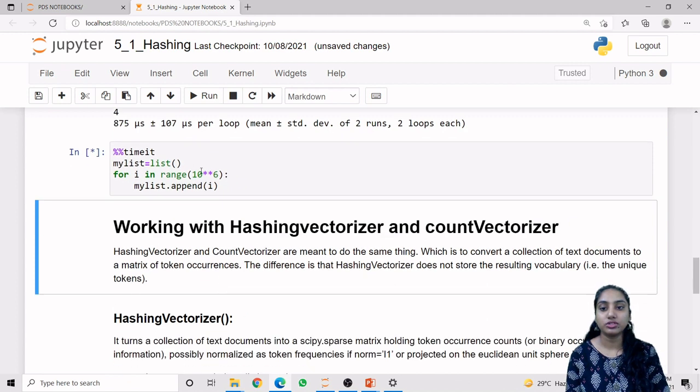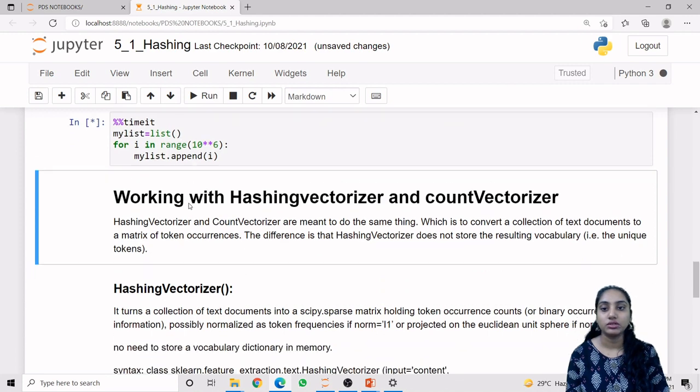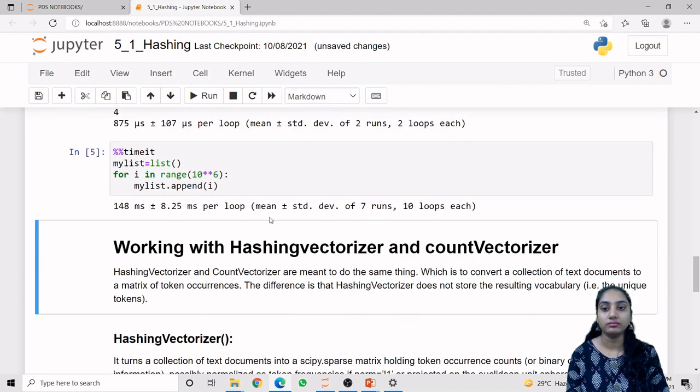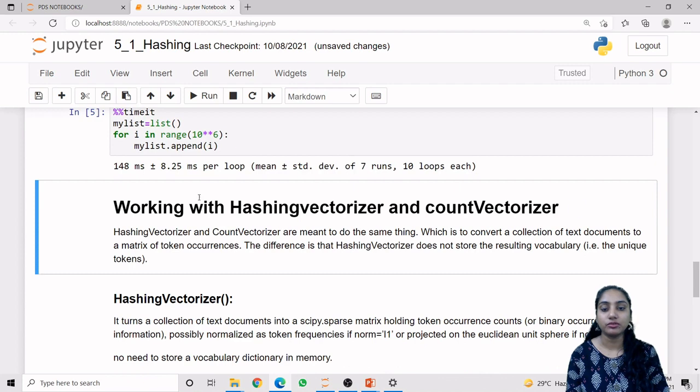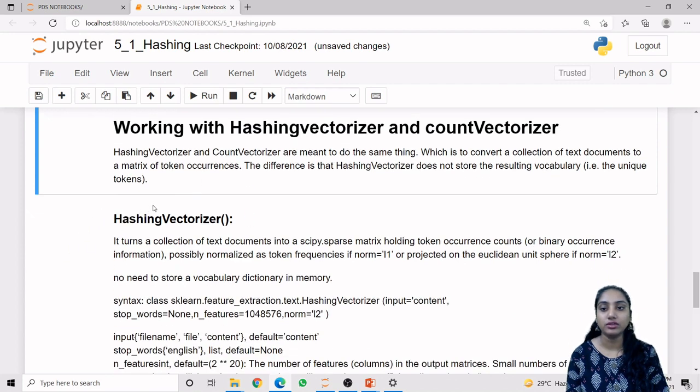Obviously it is taking too much time because we have applied 10 raised to 6 as the value in range. Okay, so it will take some time. So this is the amount of time it required for running the code.